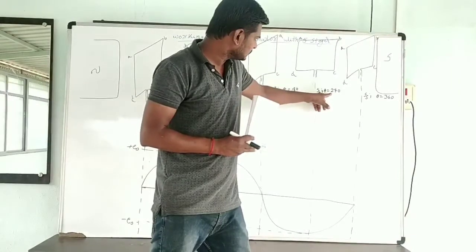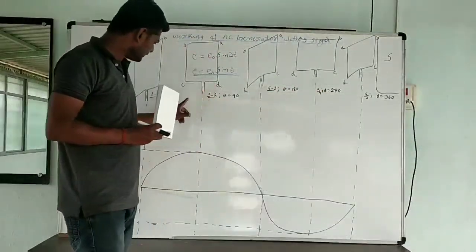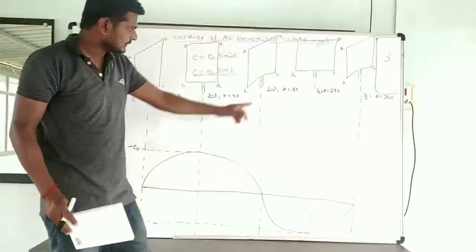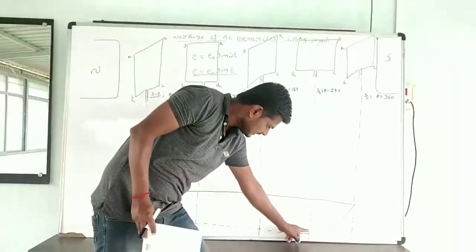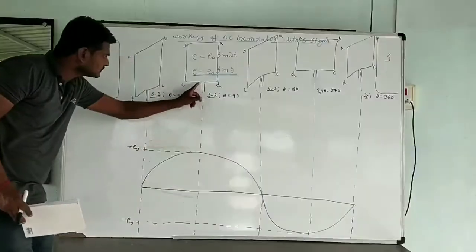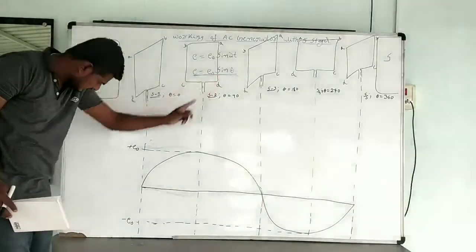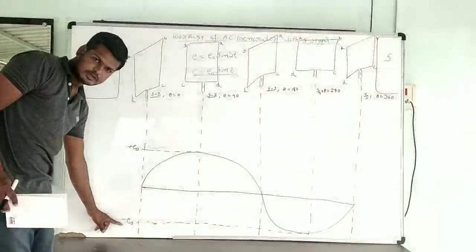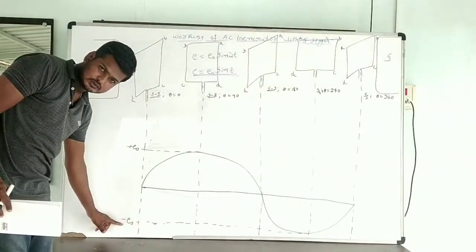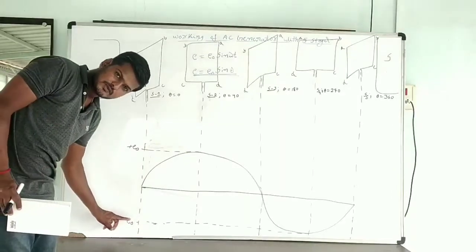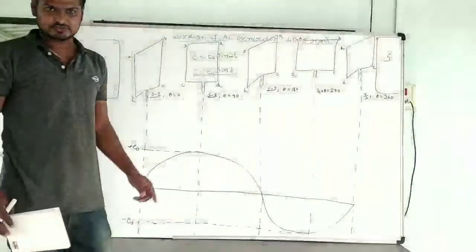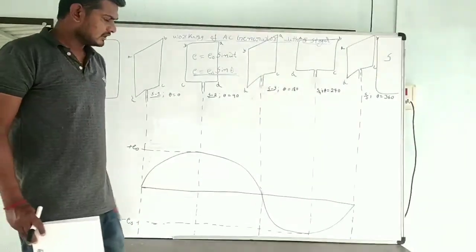When theta is 270, sin 270 is minus 1. Minus 1 means the EMF will be minus E naught. This is the maximum EMF induced in the negative direction.